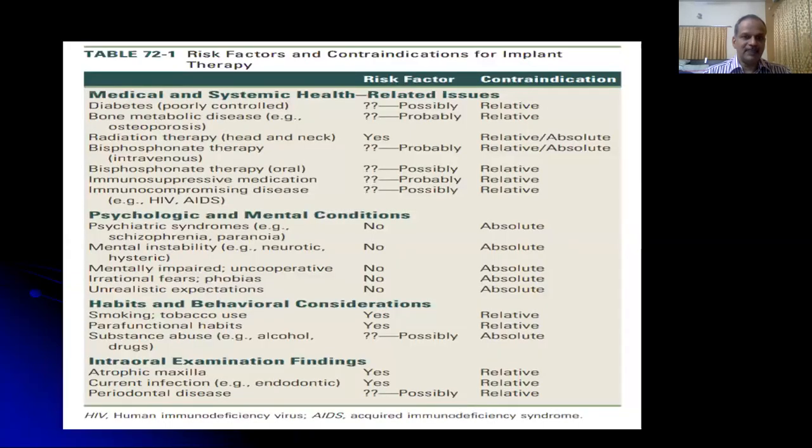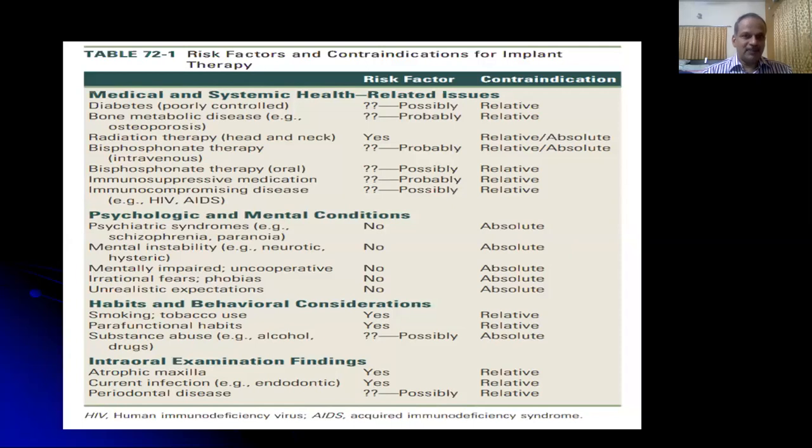Let's see the risk factors and contraindications for implant therapy. In this era of high implant success rate of about 90 to 95%, it's very important for the clinician to identify these risk factors and inform the patient about these risk factors and contraindications.